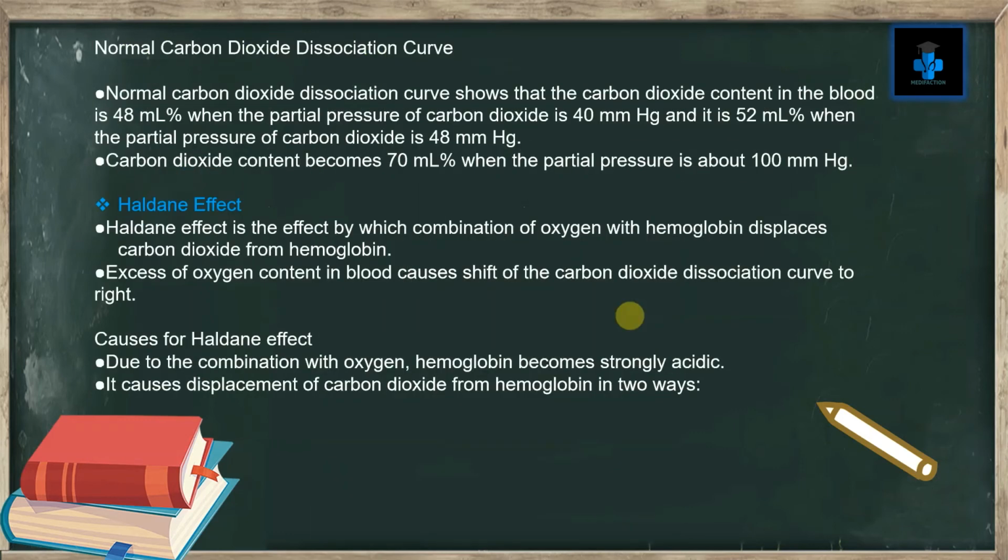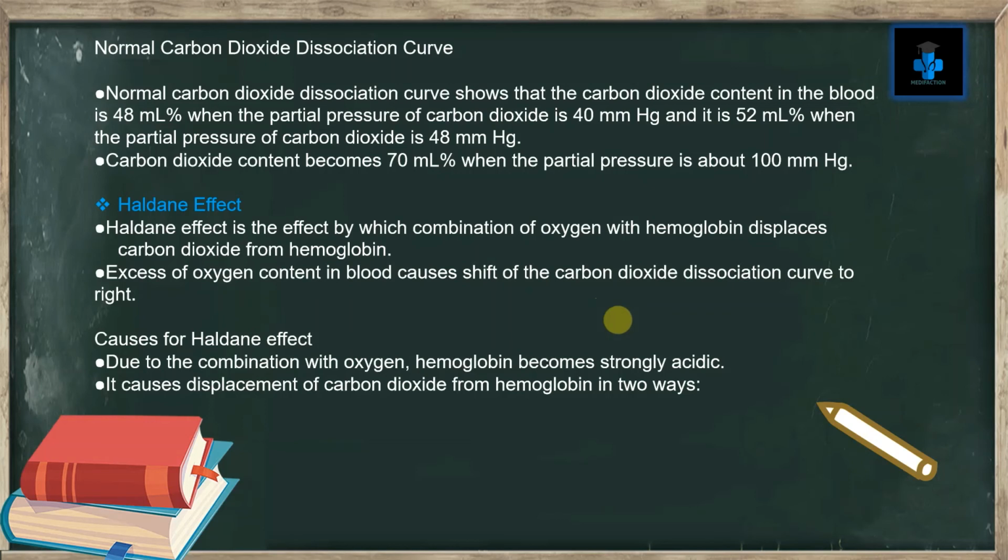Normal carbon dioxide dissociation curve. Normal carbon dioxide dissociation curve shows that the carbon dioxide content in the blood is 48 milliliter percentage when the partial pressure of carbon dioxide is 40 millimeter mercury, and it is 52 ml percentage when the partial pressure of carbon dioxide is 48 millimeter mercury. Carbon dioxide content becomes 70 ml percentage when the partial pressure is about 100 millimeter mercury.